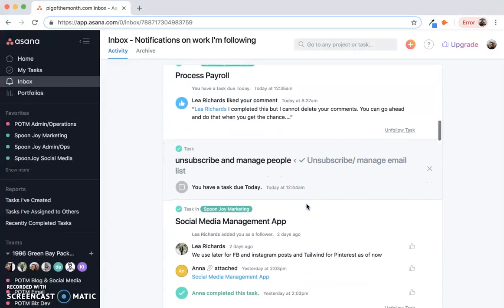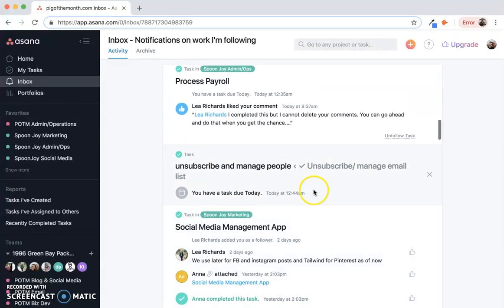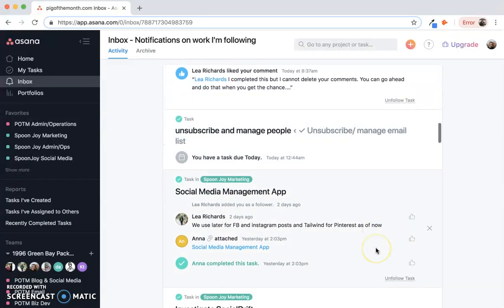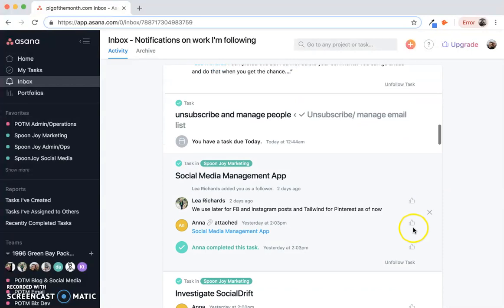It'll keep even tasks that you have completed in this section if you don't delete or archive them. You can also like different things, and you can unfollow a task if you think that it doesn't really pertain to you or you don't think you should be a follower on it. Generally, it's good to stay a follower just so that you know what's happening.